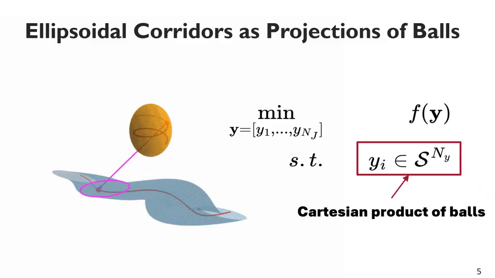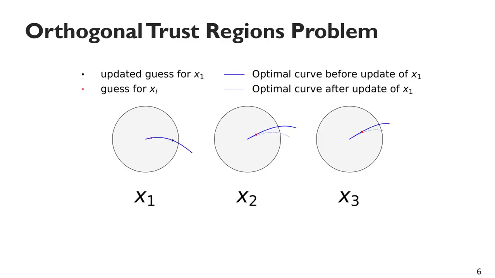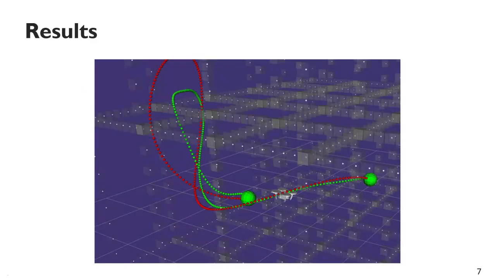The feasible set of parameters is now the Cartesian product of balls. In order to perform optimization in this set, we develop an orthogonal trust region solver, which divides the original problem into n interconnected trust region problems, leveraging the unique structure of optimization with quadratic constraints. Utilizing this parameterization in tandem with the new OrthTRP solver, we're able to solve for optimal trajectories quickly in spaces that may require multiple convex subsets to describe.